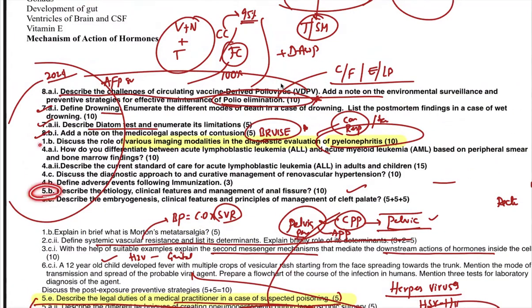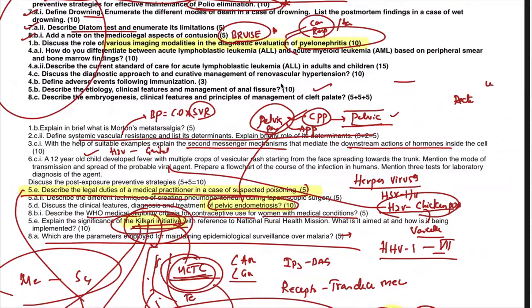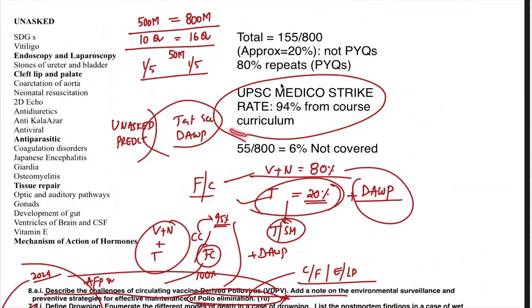See, 1A, 1B, the mandatory section. So what does it teach us? You have to learn not only the PYQs, but also be ready in a predictive fashion, which is the core pillar of the content we create. We sit together and try to predict and analyze as close as possible to the exam. That's why we now have a strike rate of 94%. We started with a strike rate of 85%, and now we were able to raise it to 94%.